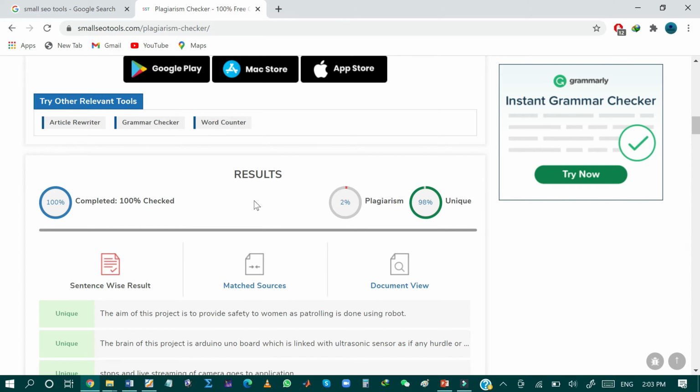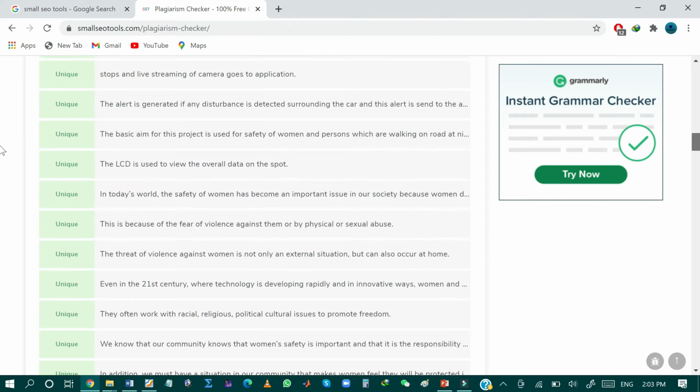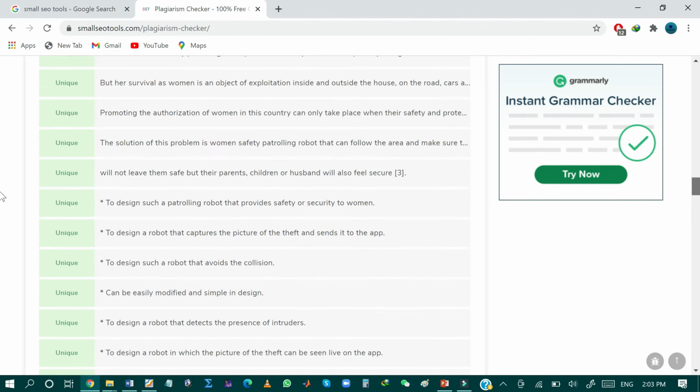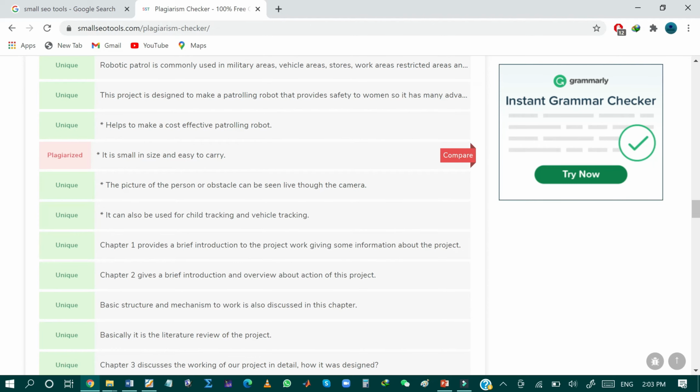So as you can see, the plagiarism result of my document is shown over here. 100% of my document is scanned, and the plagiarized content is 2%, and the unique content is 98%. And this is the sentence-wise result of my document. Furthermore, you can see that the green highlight shows the unique content, and the plagiarized content is shown by red highlight. It also provides the information about the source from which this content is being copied.